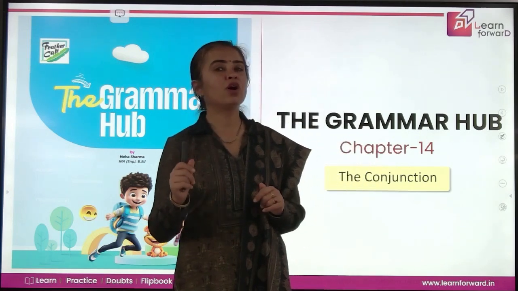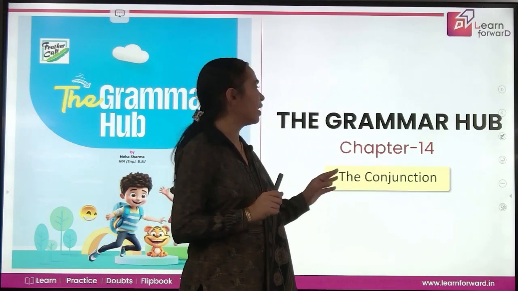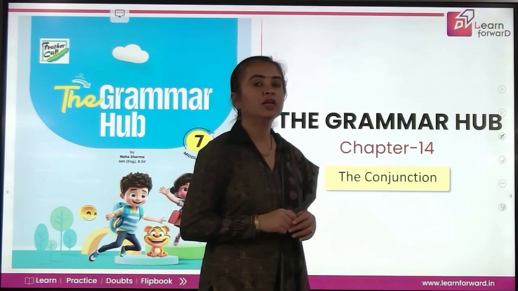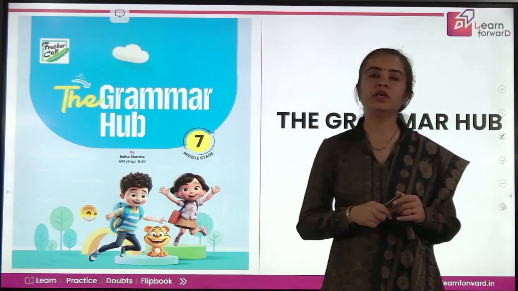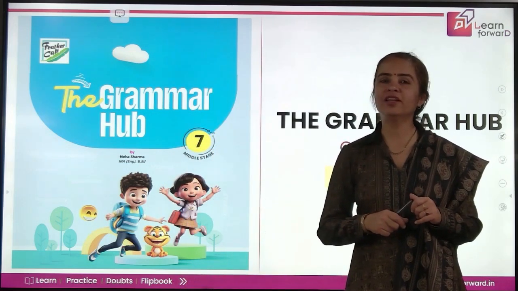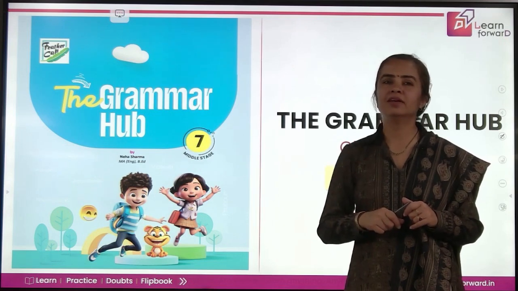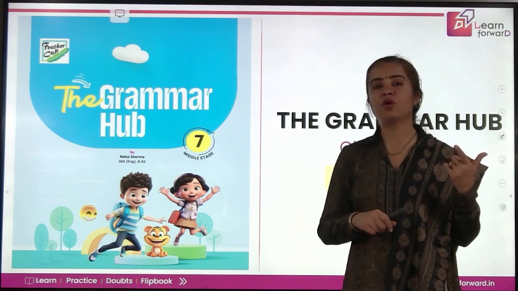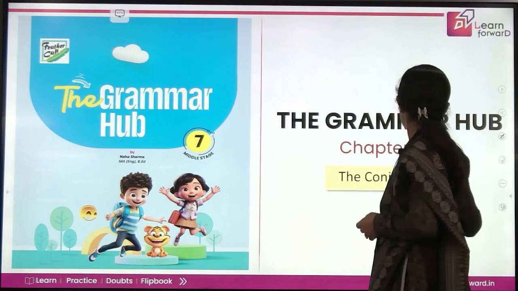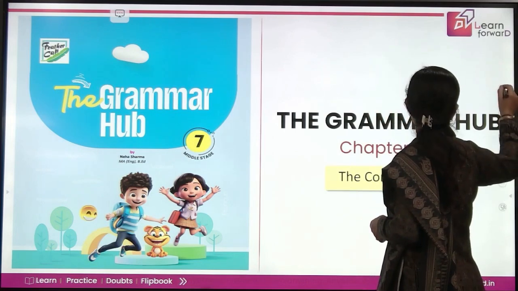Today we'll be talking about conjunctions, that is chapter 14 of your book. So what are conjunctions? You already know? Yes, they are joining words, perfect answer. So can you just name some of them? Good, but, because, from, so, for, very good.